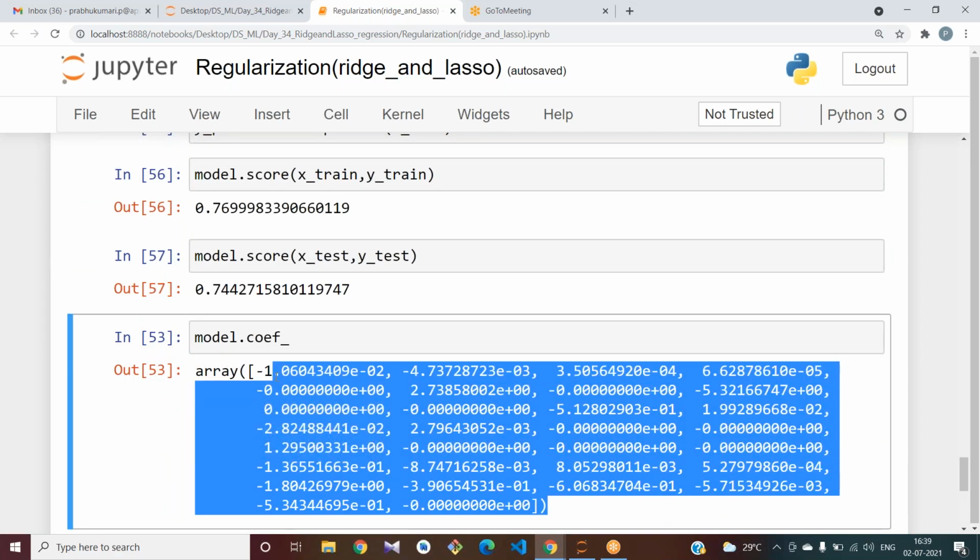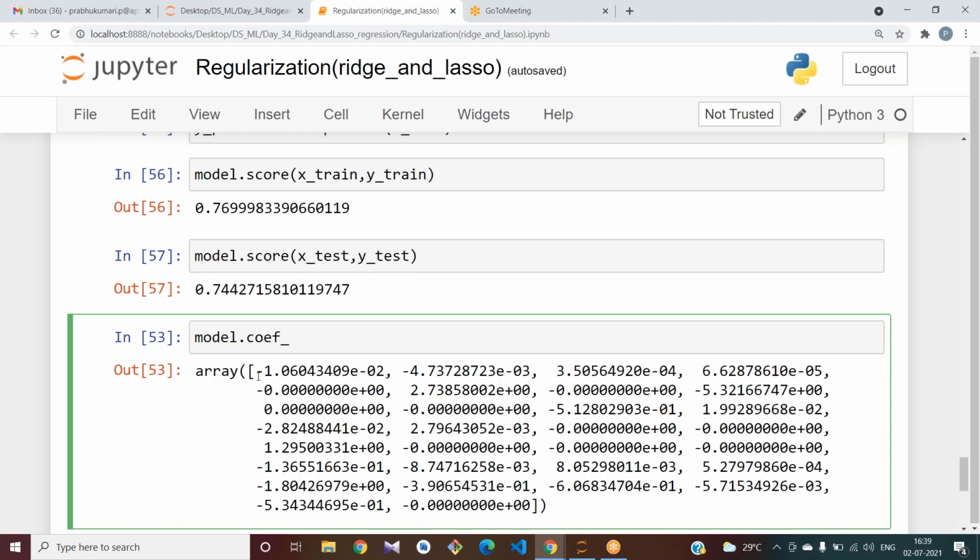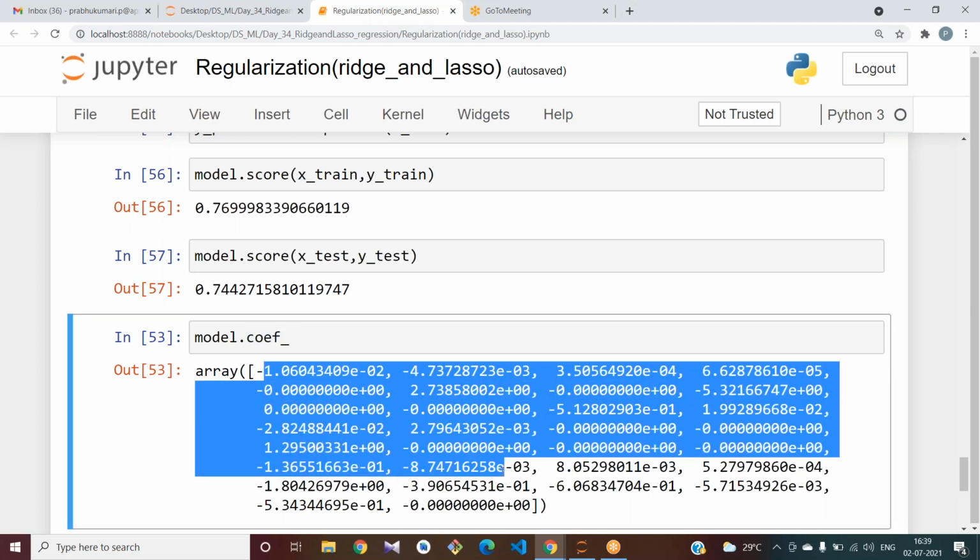We have selected all the features as inputs. If you use this coef_, you will get all the coefficients, all the slope values.